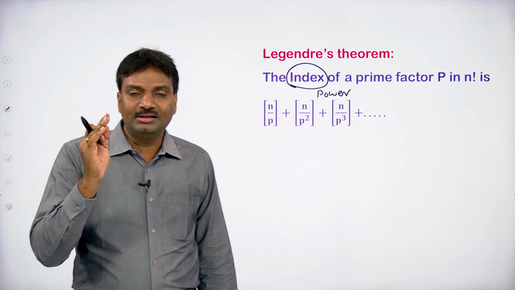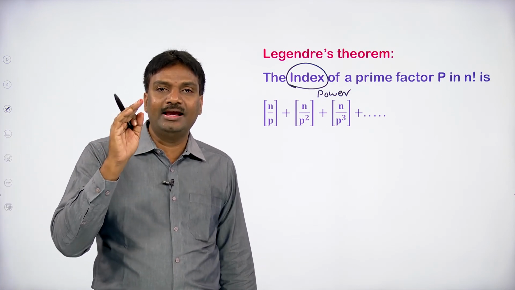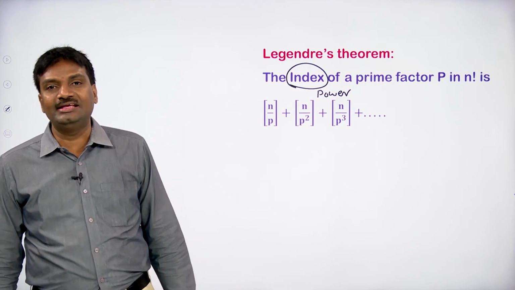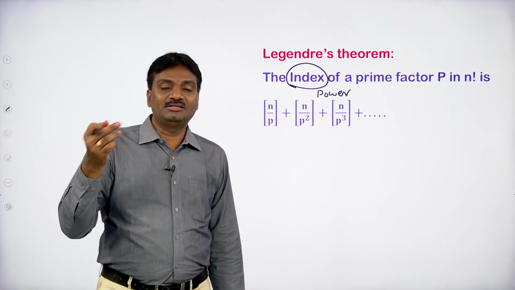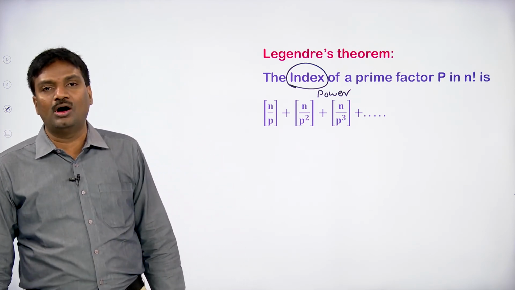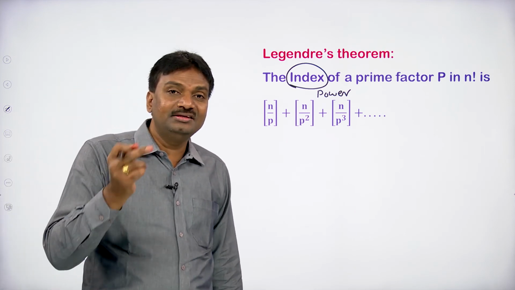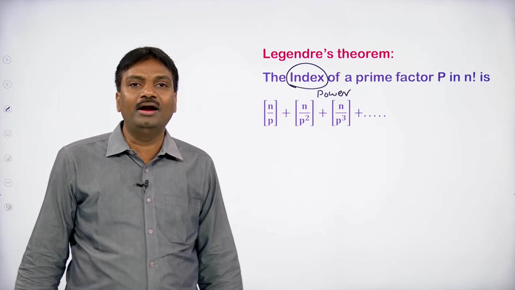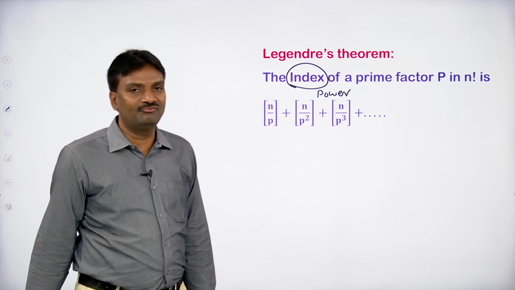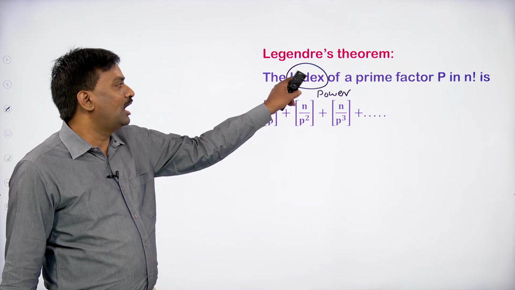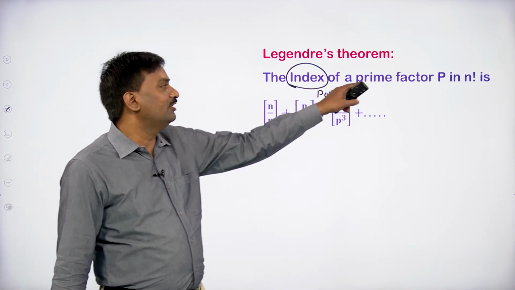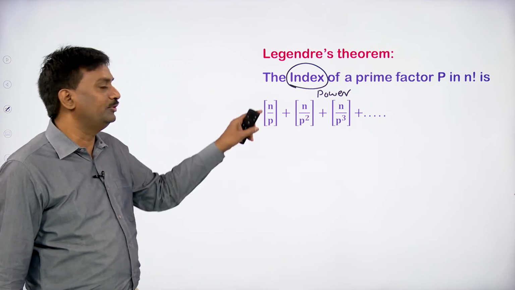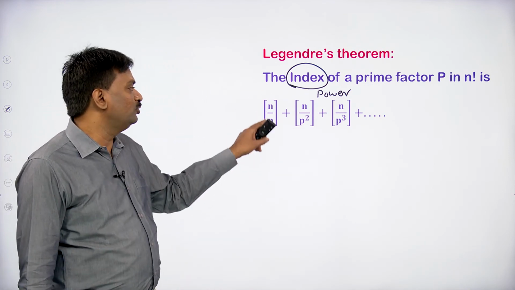To define the factorial of n, n must be a positive integer. Sometimes in special case we can take the factorial of 0 as 1. If n is a negative integer, then we can't define the factorial for that. So the index or power, both are same, the index of a prime factor p in n factorial, to find that we have to use this formula.